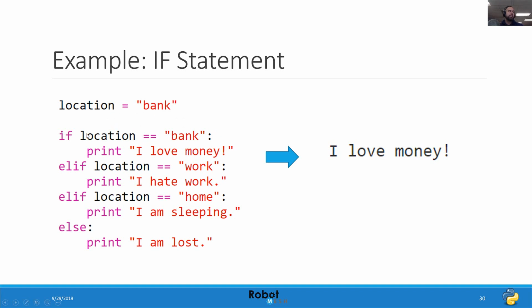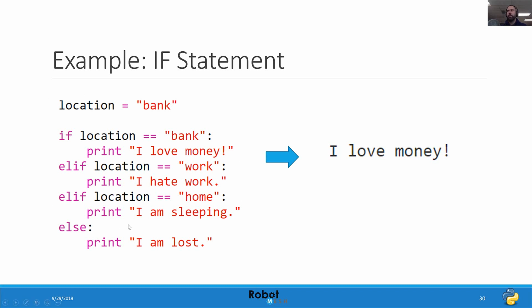So in this case, it does. It says if location equals bank, print I love money. And so it writes I love money. Then we have else ifs. In Python, they're called elifs. So here we get several other conditions we can test for. And finally, a default condition that executes if none of the above conditions are true.